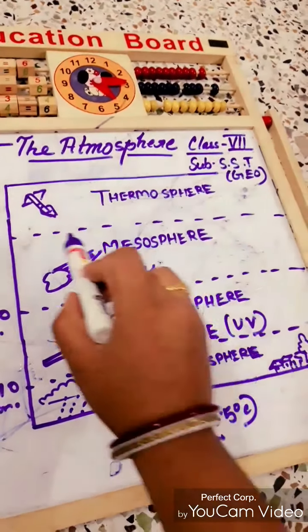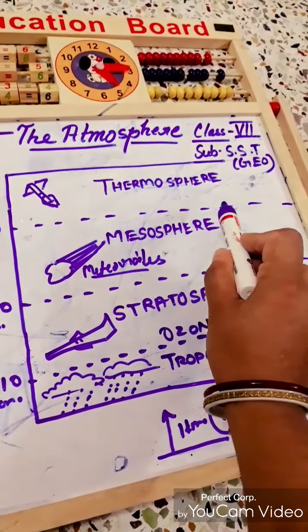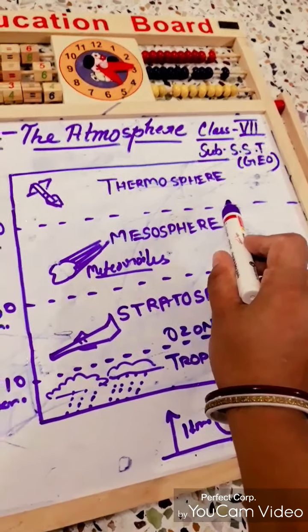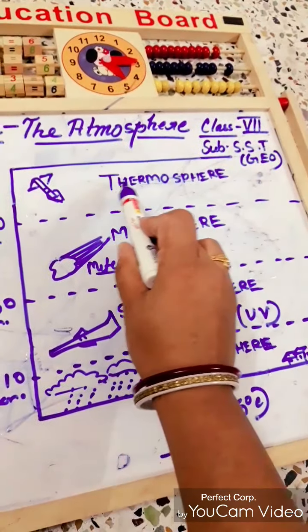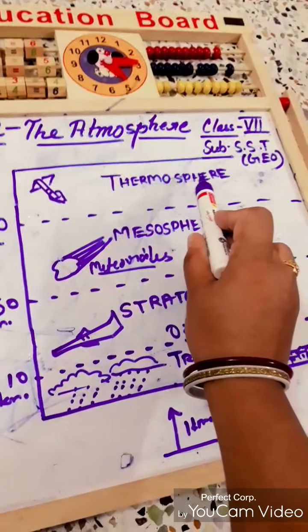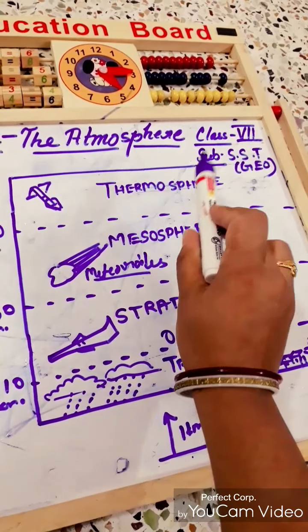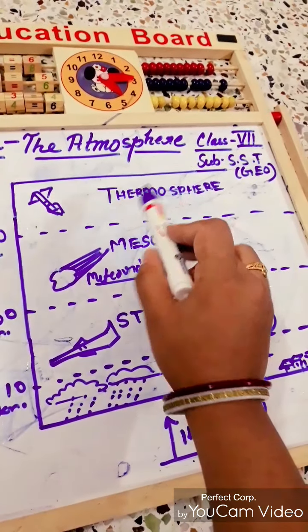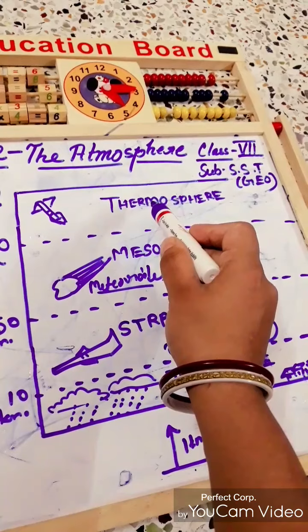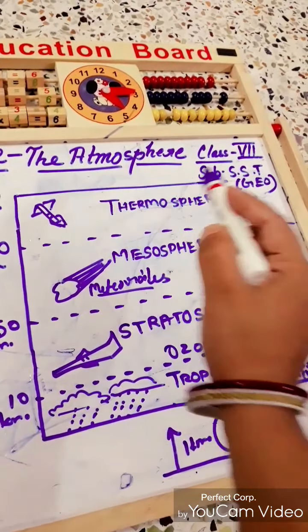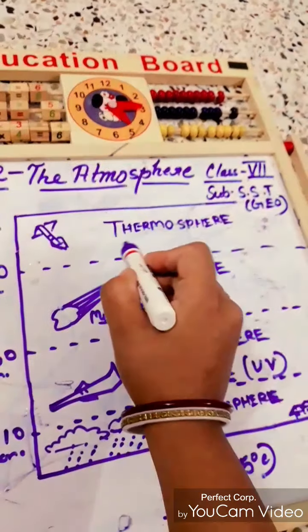Likewise, the uppermost portion of the mesosphere is known as the mesopause. Now the outermost part is known as the thermosphere, right? The thermosphere is the part of the atmosphere that lies beyond the mesosphere. It can be divided into two layers, the ionosphere and the exosphere.